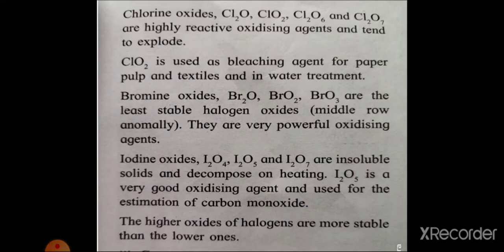Means it is used to remove carbon monoxide from air by forming CO2 and iodine. Means this I2O5 is used to remove carbon monoxide from the air. It forms carbon dioxide and iodine. The higher oxides of halogens are more stable than lower.